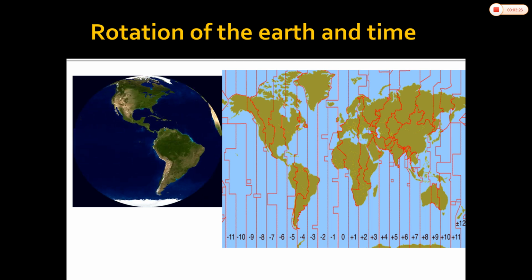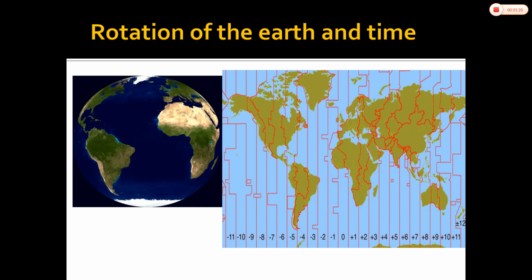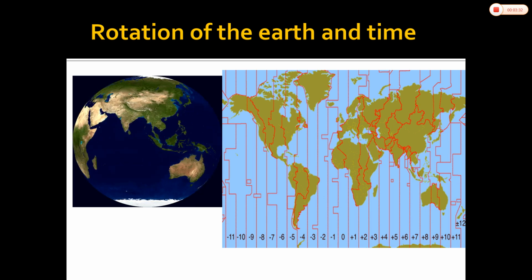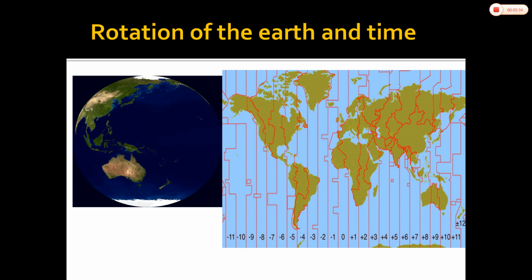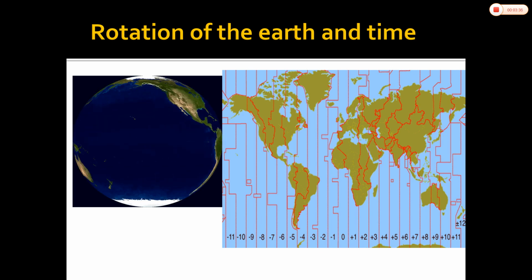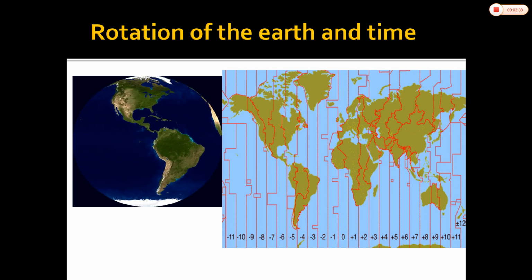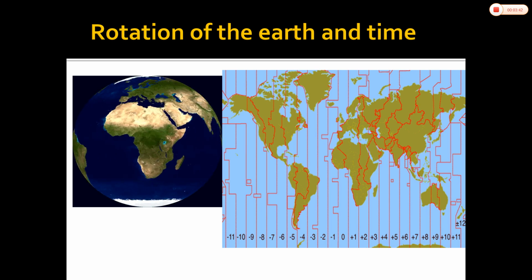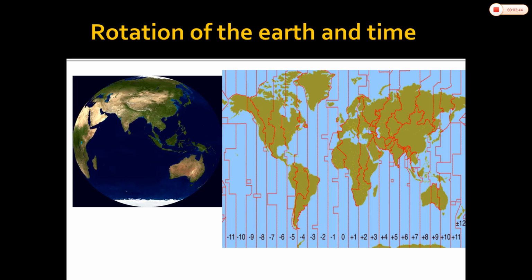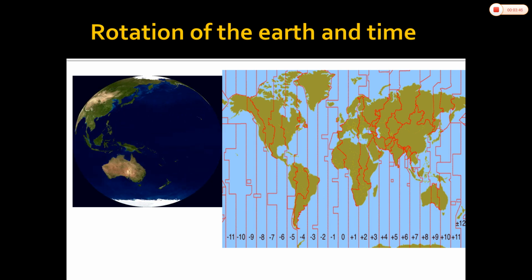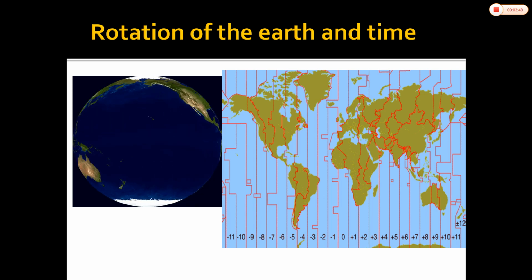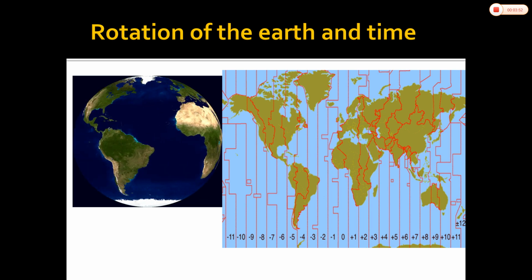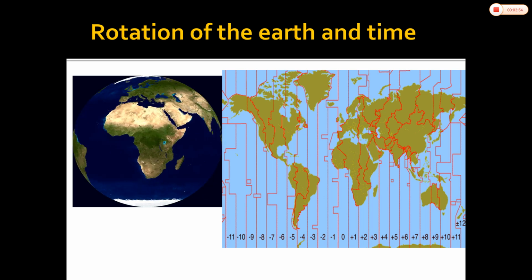The earth rotates around its axis in 24 hours. In this manner, as the earth rotates from west to east, those places east of Greenwich will be ahead of Greenwich time, and those to the west will be behind it. The rate of difference can be calculated as follows.